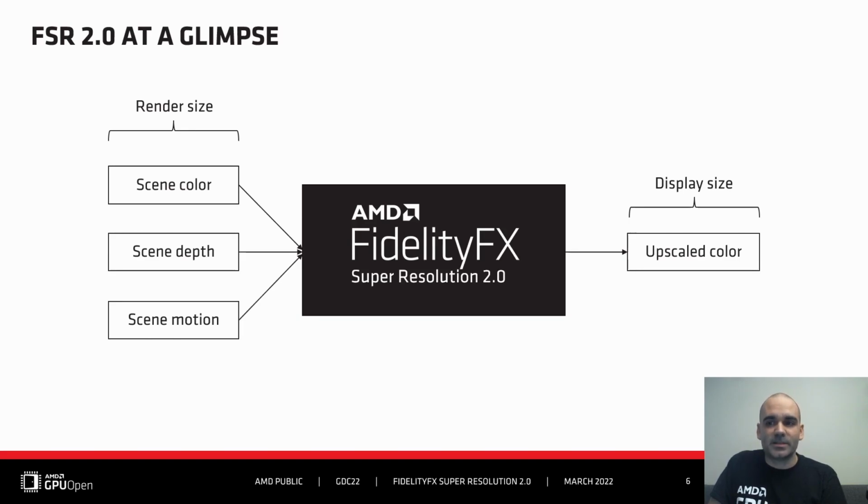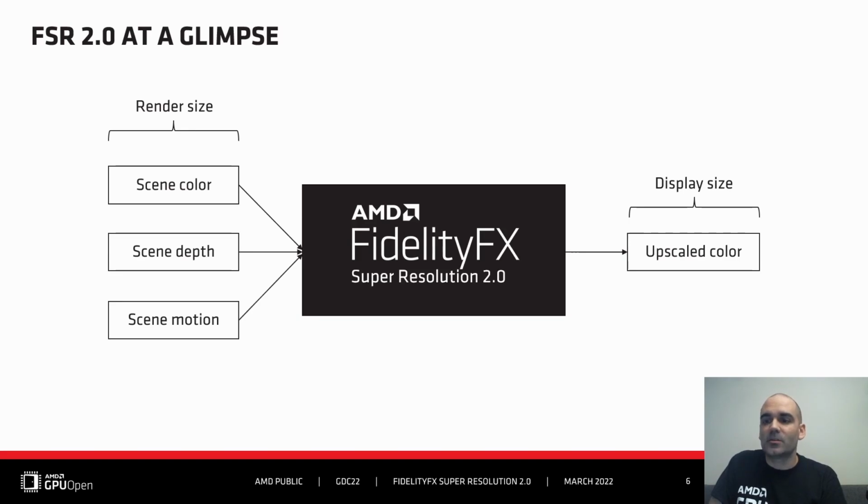To be more explicit, sequence of images is actually referring to a set of input image buffers. We purposefully kept this subset as small as possible, but some additional optional buffers may be exposed to help the algorithm later. The 3 required inputs are the color, that is expected to be jittered, and I will be detailing that after, the depth, preferably inverted and infinite, and the scene motion as a bunch of motion vectors correlating pixels from the actual frame with the previous one.